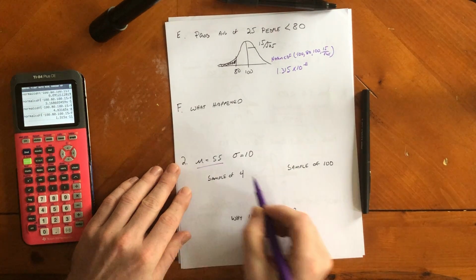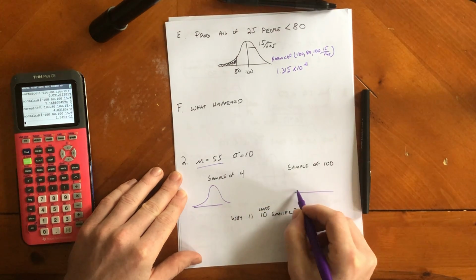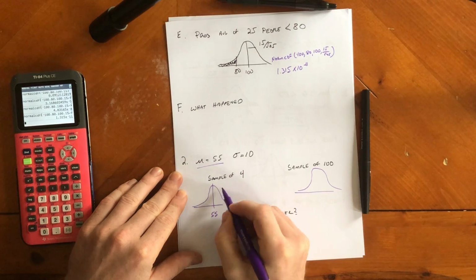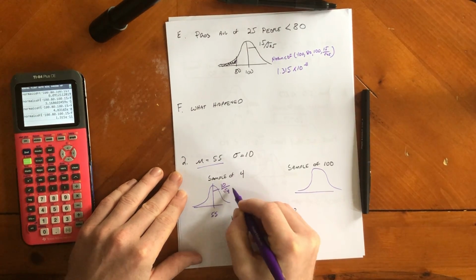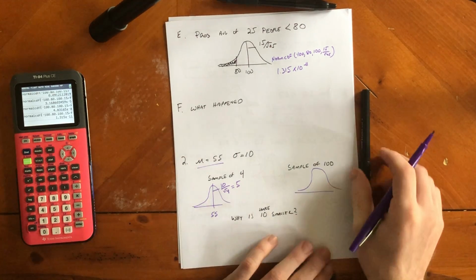Number 2, find the standard deviation. So they told me the mean is 55. I want you to get really used to drawing your curves, right? So this is going to be 55 in the middle, and then we want a sample of 4 people. So it's going to be 10 divided by the square root of 4. So here that's going to be a standard deviation of 5.